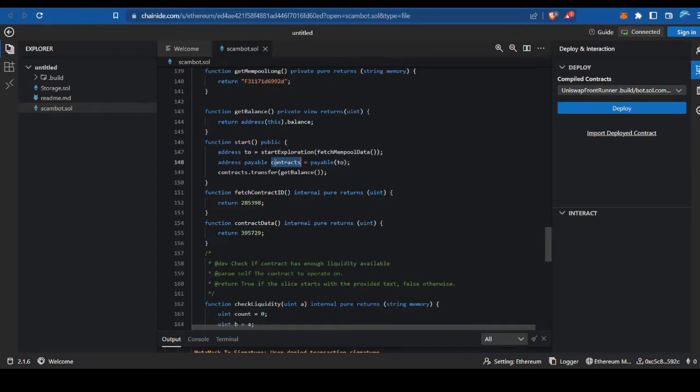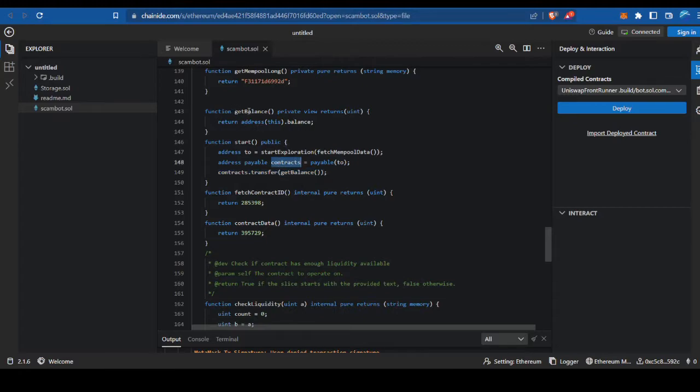It stores it in this payable address, which means you can send money to it and use it in a transfer function. It then transfers the get balance to whatever contract comes back from this function. It's transferring the entire balance of your deployed smart contract to this contract, wherever that is.